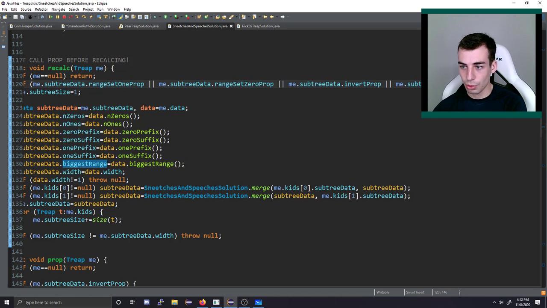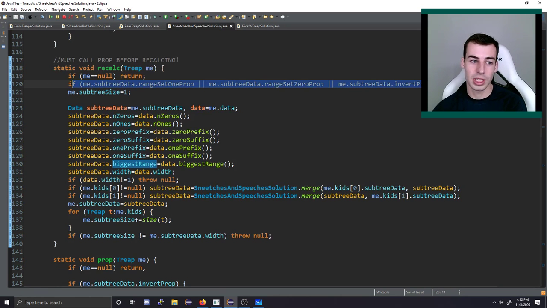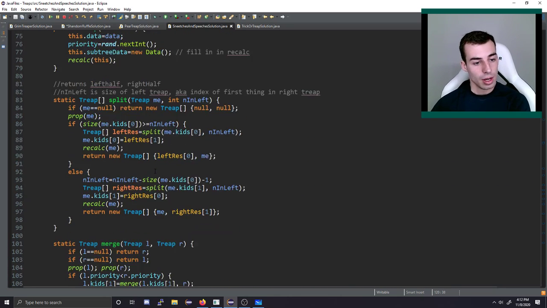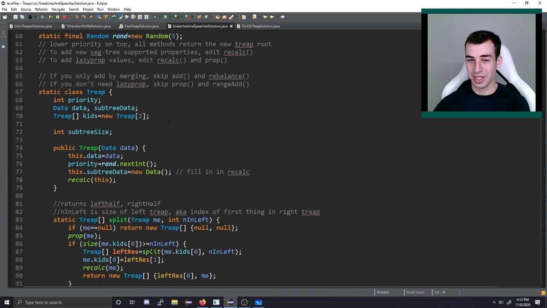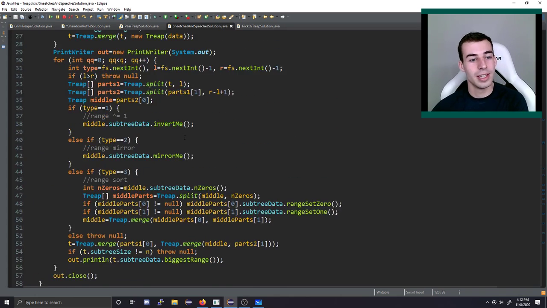So I have these throw nulls just to sanity check myself, because if I'm ever recalculating when I still need to propagate, then something's a problem. Okay, yeah. So that's it. The treap is pretty much the same. It's just all of those extra methods dealing with the data values that's tricky.